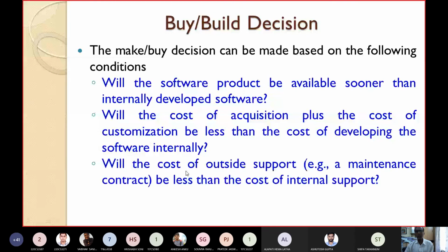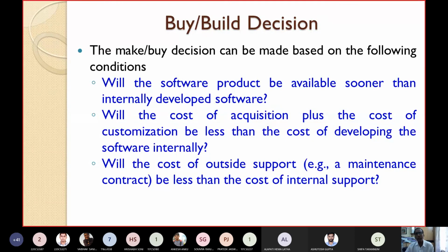Another condition, will the cost of outside support be less than the cost of internal support? If you are getting a product from the market, and a maintenance contract is there, if you are giving your software to a third party for maintenance, will the cost of outside support be less than the cost of internal support? If it's less, obviously I should go for buying it from outside and giving it for maintenance to a third party or the same vendor from whom I purchased. So these are some of the issues you must consider while making a buy-build decision.